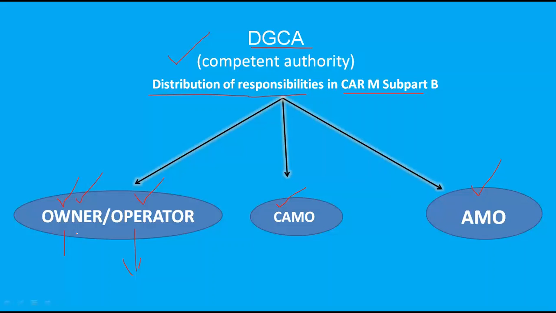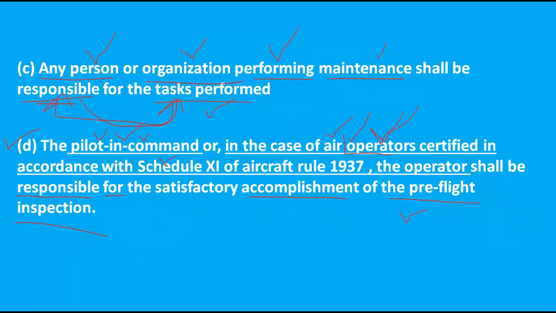And the last one, we studied the pilot in command, who is responsible for pre-flight inspection. In the case of schedule 11 air operators, the operator is responsible for accomplishment of pre-flight inspection. Simple thing: generally the pilot in command is responsible for pre-flight inspection, but in the case of commercial air transport, the operator is responsible.